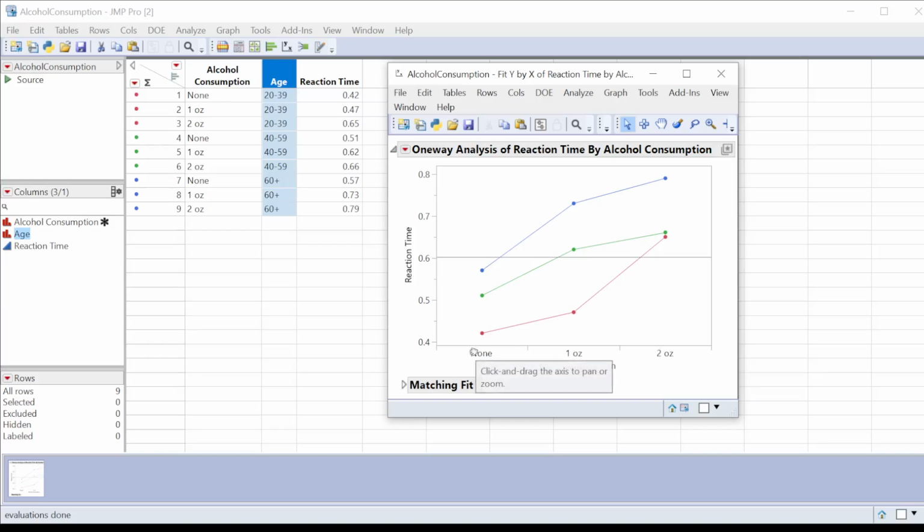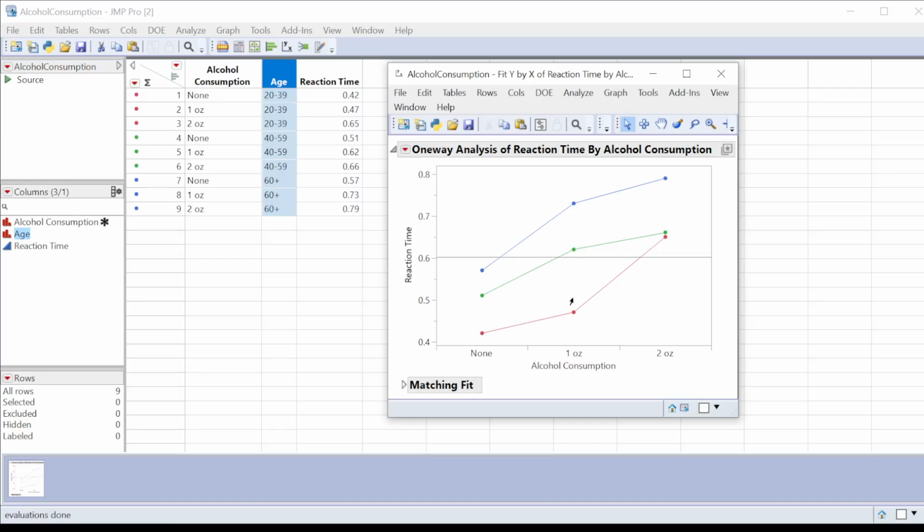When I go from none up to 1 ounce, it actually looks pretty consistent. So the effect in going from no alcohol to 1 ounce is pretty consistent, regardless of age group here. This one might be a little bit steeper in its slope than this one, but not much.